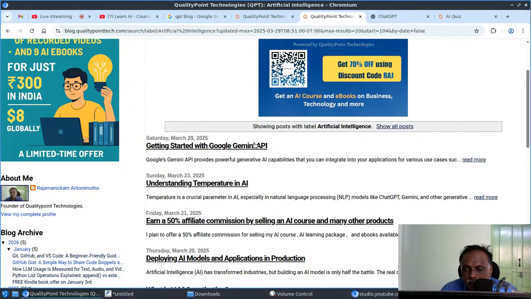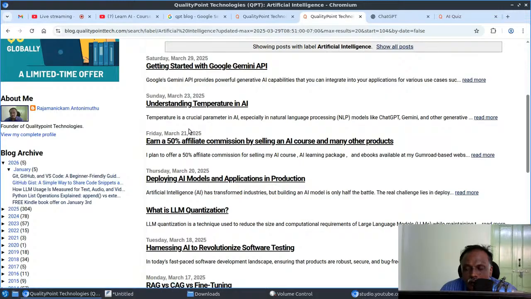This is about creating a simple Gemini-based application using API. So you might have heard about temperature in AI, right? So this is a simple explanation about temperature.